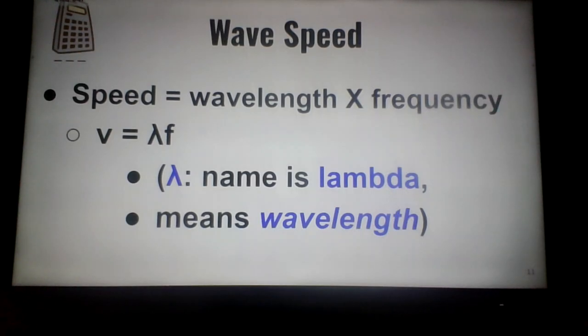And we'll do practice problems with these. And just like with the forces, if I know the speed and I know the wavelength, I will divide to get frequency. Or I will divide if I need to figure out the wavelength. I'll do speed divided by frequency to get wavelength. Ready?